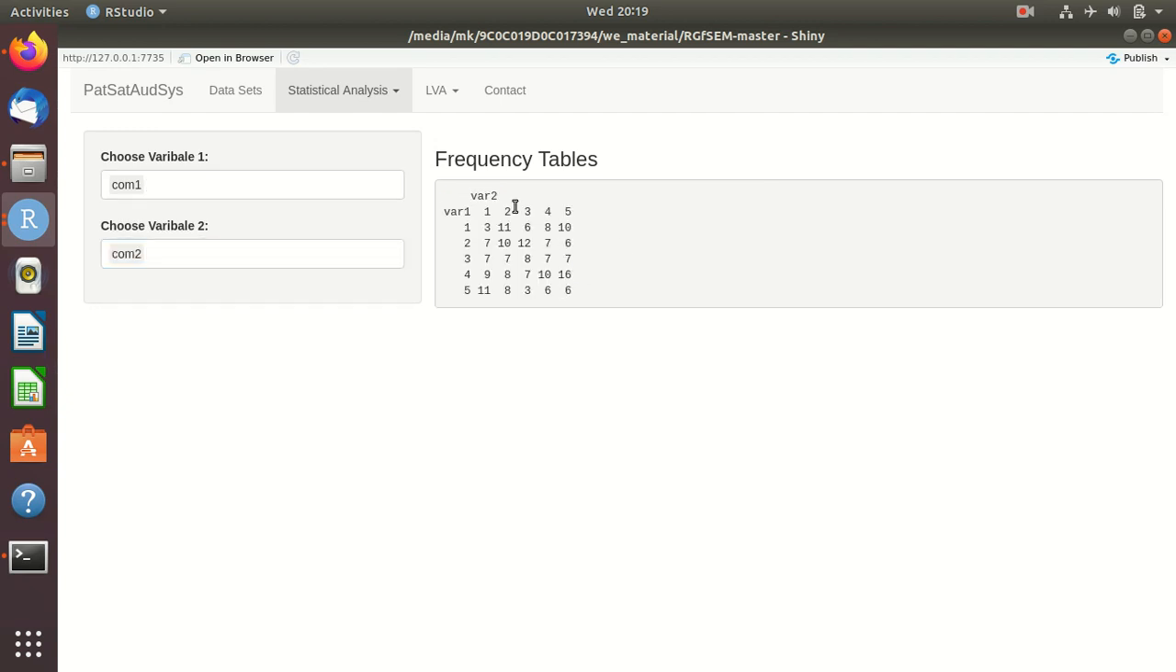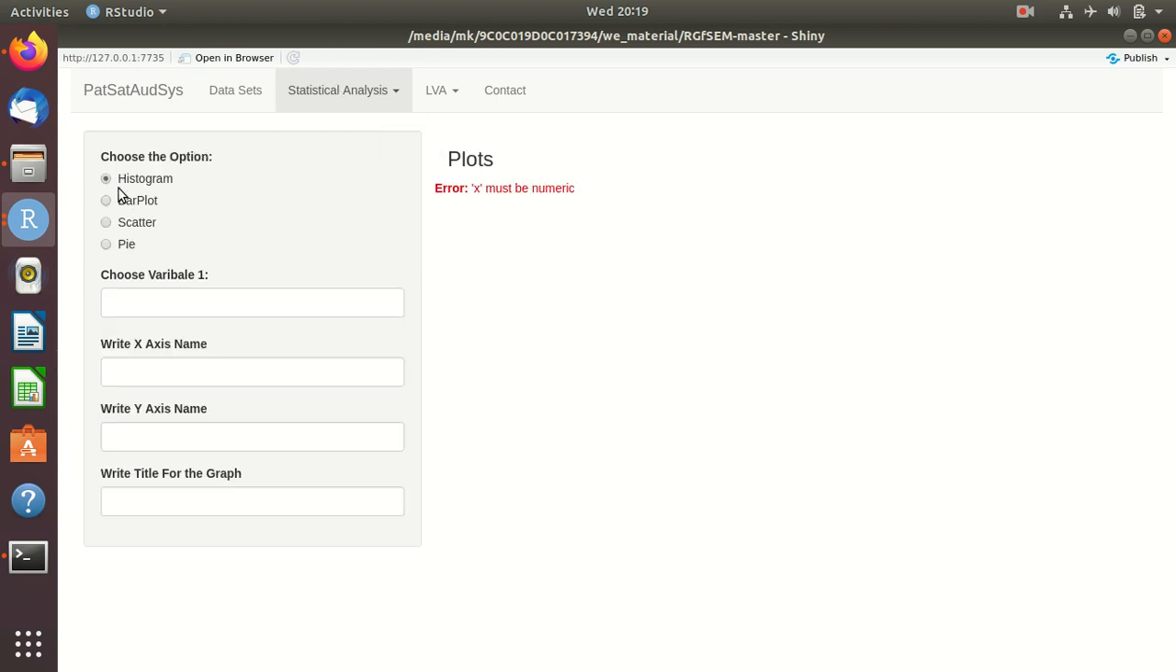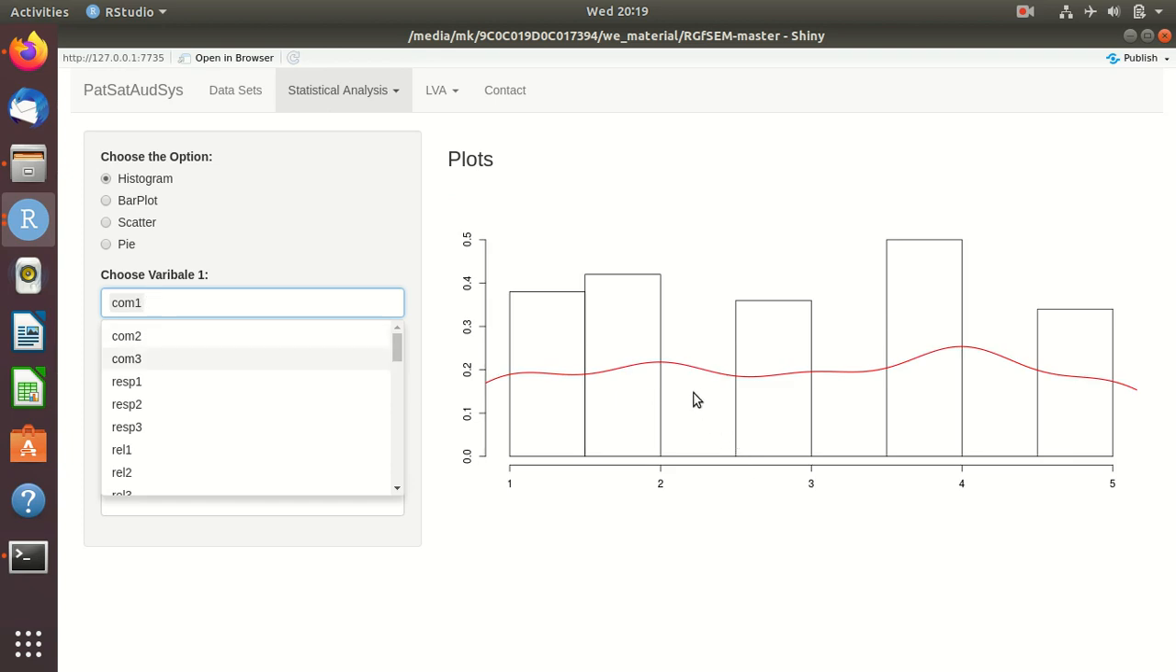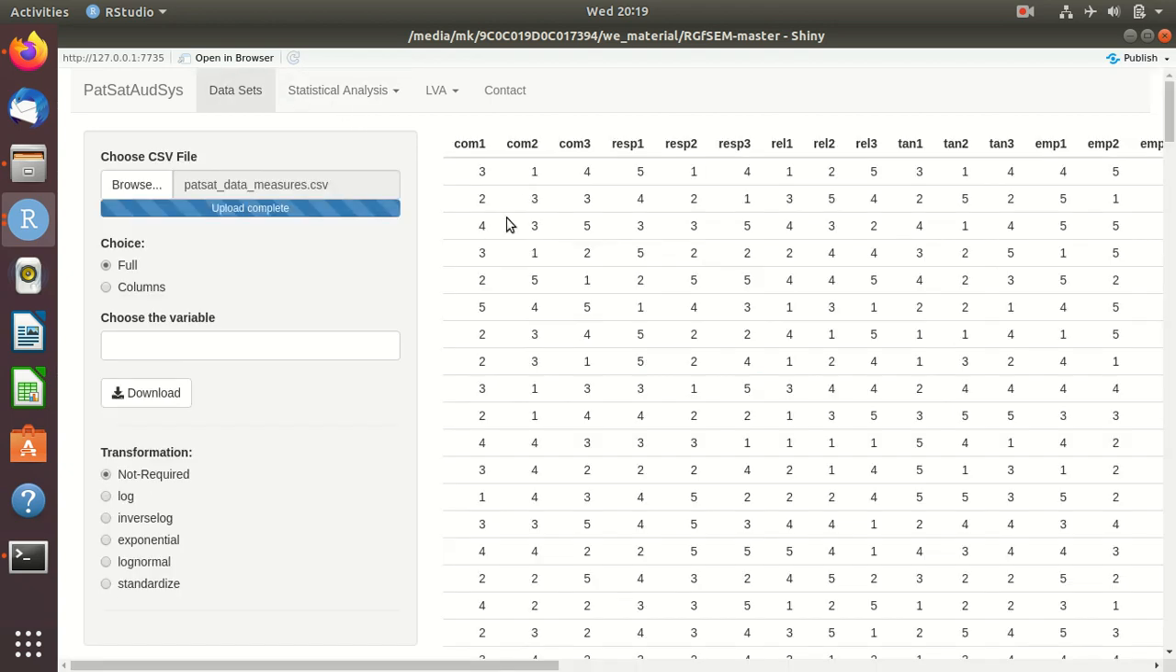This is actually the frequency table for 2 different variables, and then you have the plots. In plots you have the histogram. You need to choose one of the. Anyway, histogram is again not meant for ordinal data. You see here the data is 1 to 5. This is not continuous data. I am talking about research methods. I don't know how many of you are.